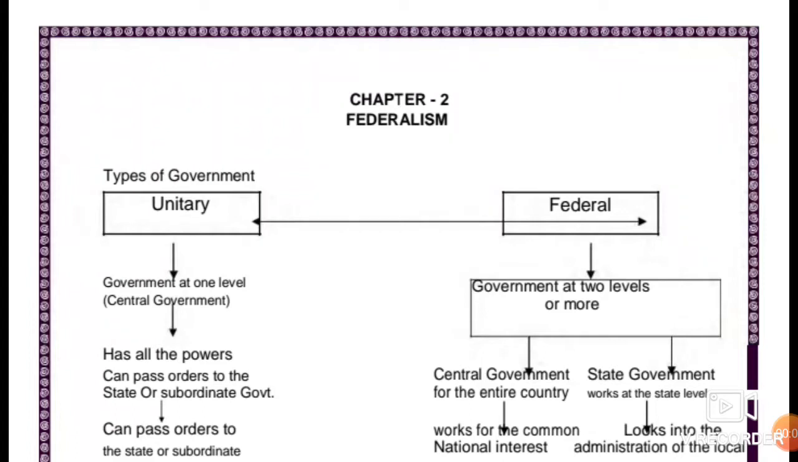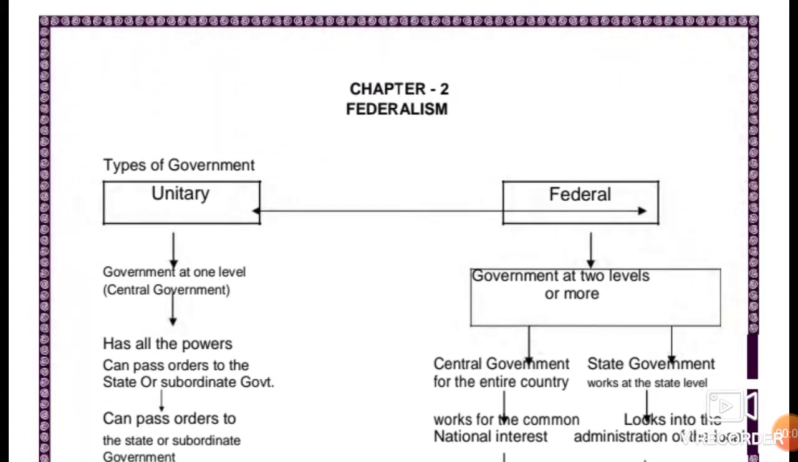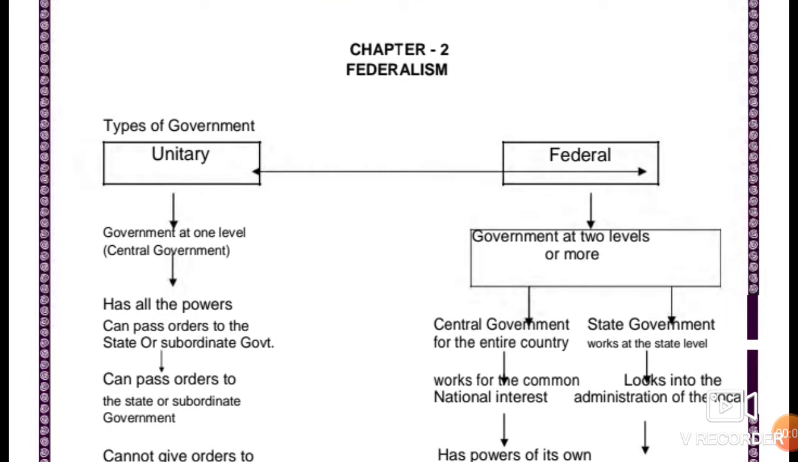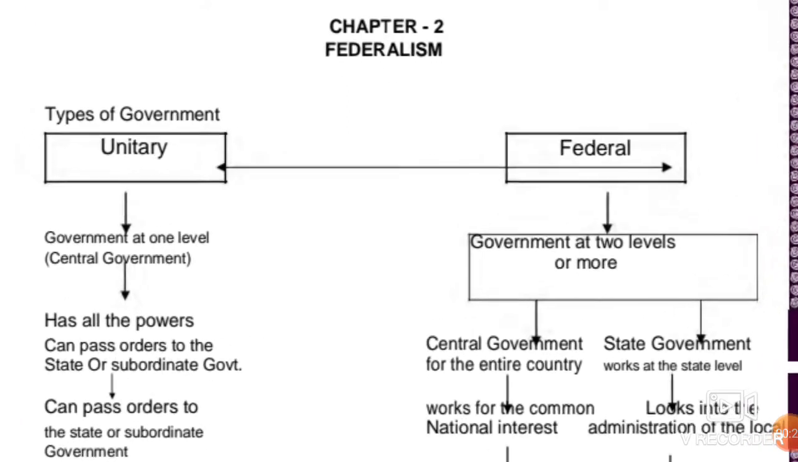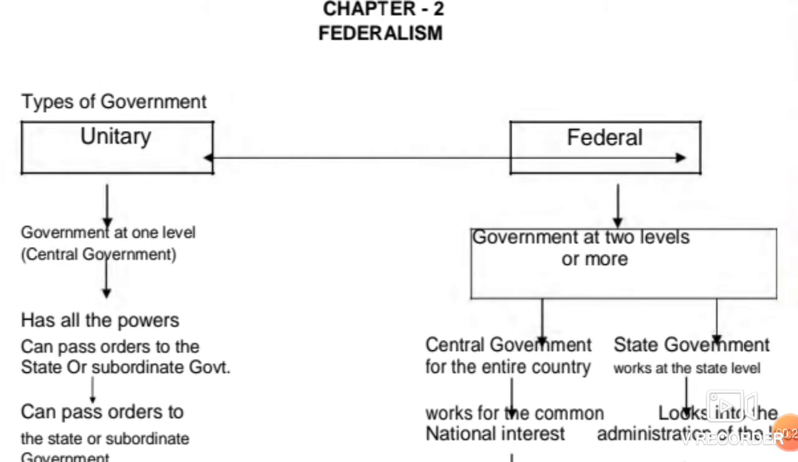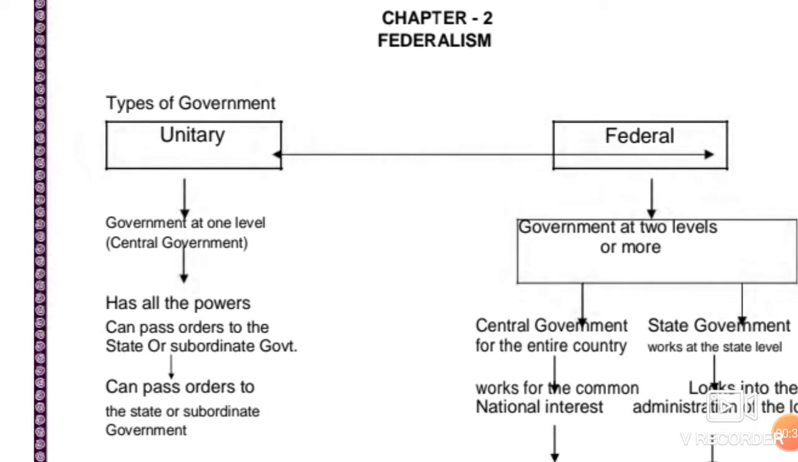Hello everyone. Today we are going to begin chapter number 2, Federalism, from Civics and Social Science. Children, federalism directly refers to the type of governments. It's a system of governance. So let us understand that there could be two types of governments or two types of governance. One is unitary and the other one is federal. So let us understand first the unitary form of government.